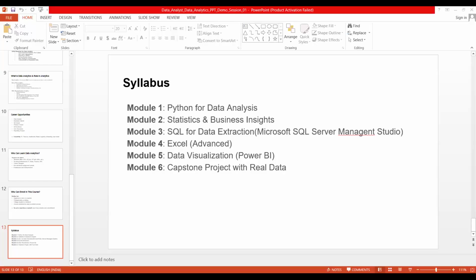And the sampling techniques we are going to learn: random sampling, stratified sampling, systematic sampling, convenience sampling, and cluster sampling. Okay. And then after that, we are going to learn the different ways of data collection from reliable sources, how we can do data cleaning and data preparation by handling missing values, outliers, duplicates, data transformation, and normalization.